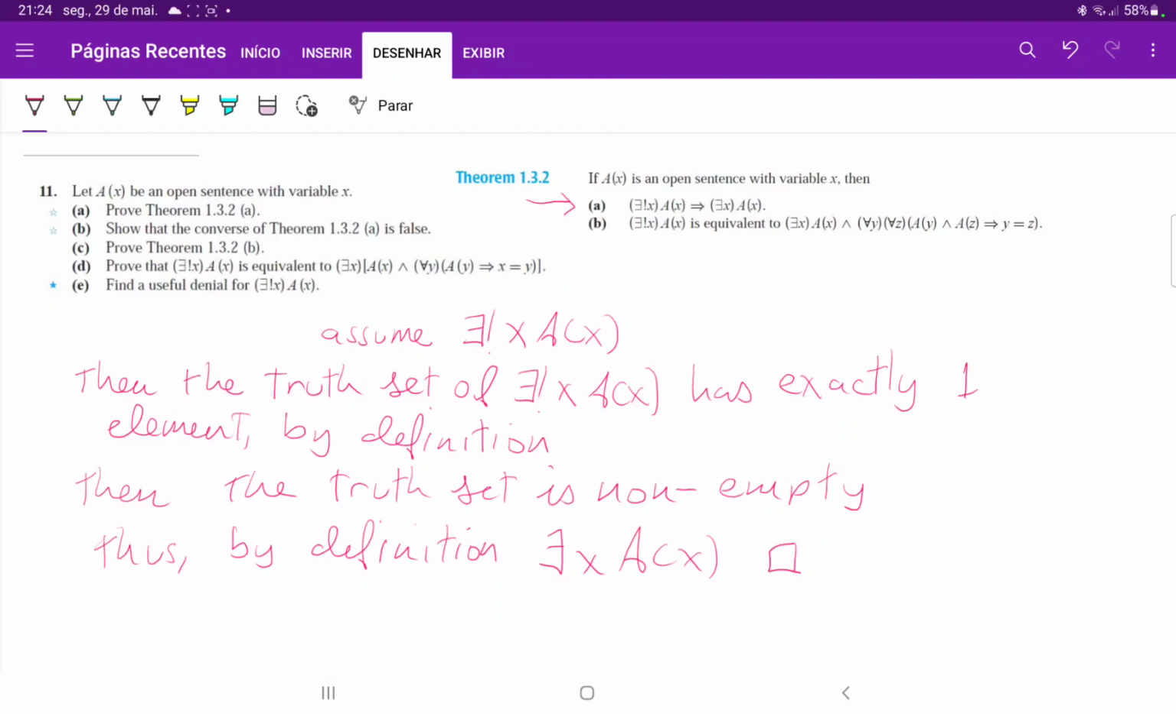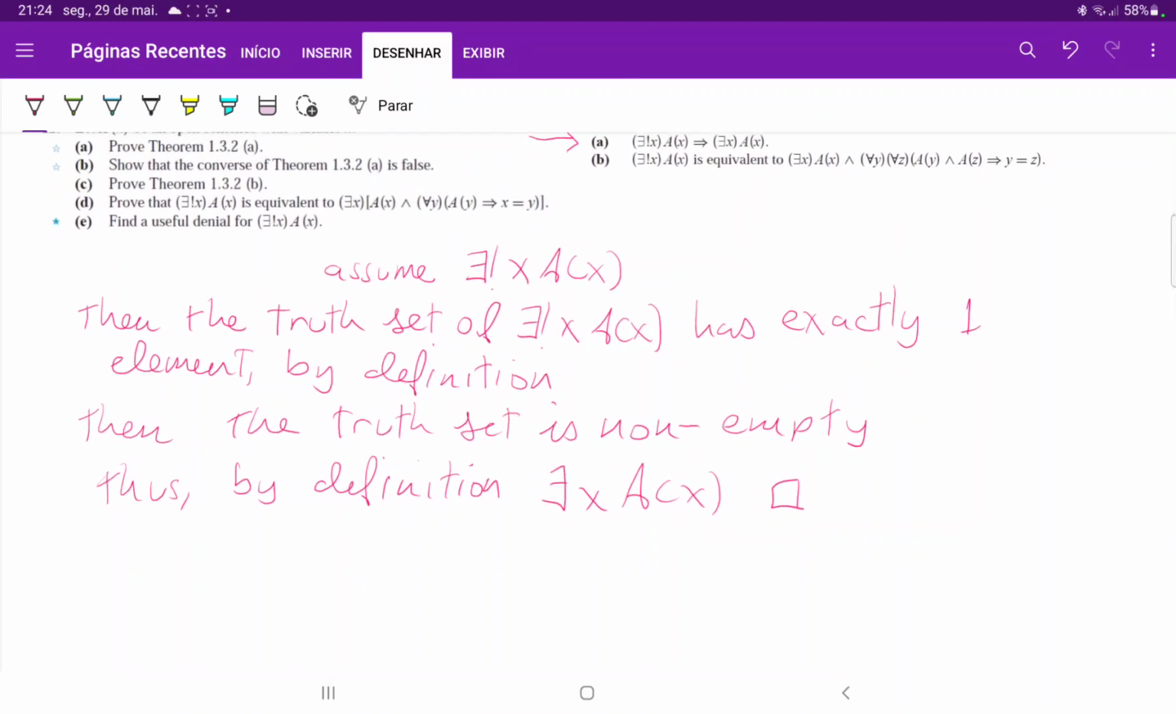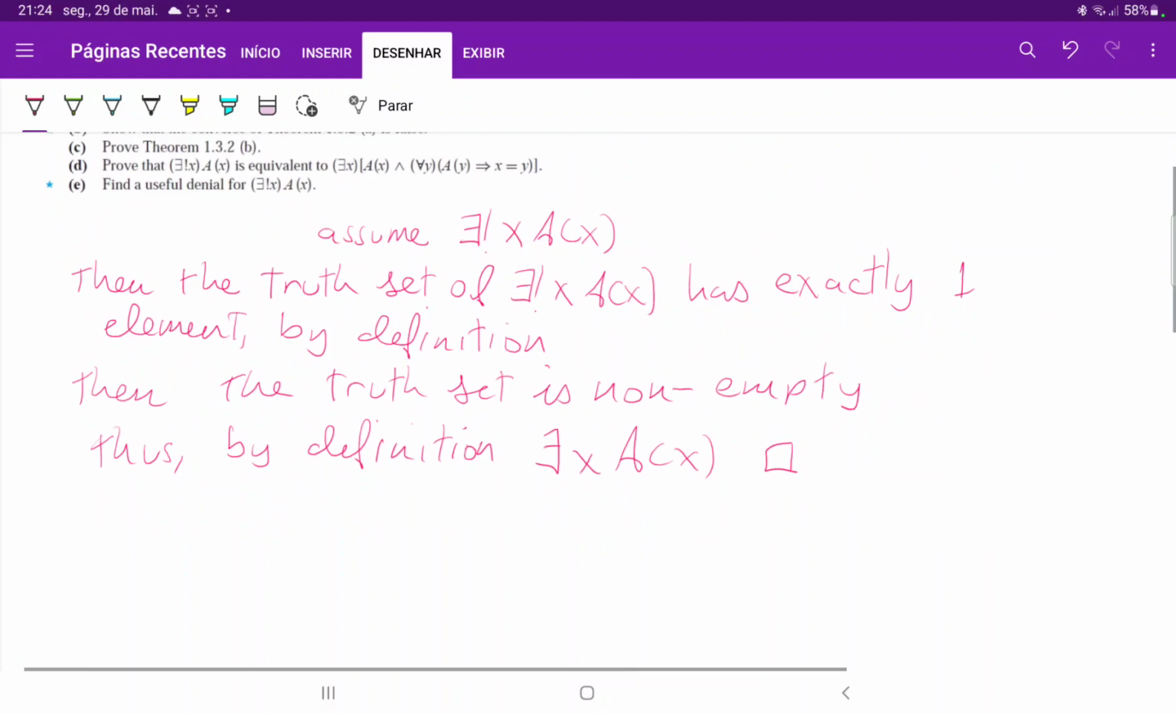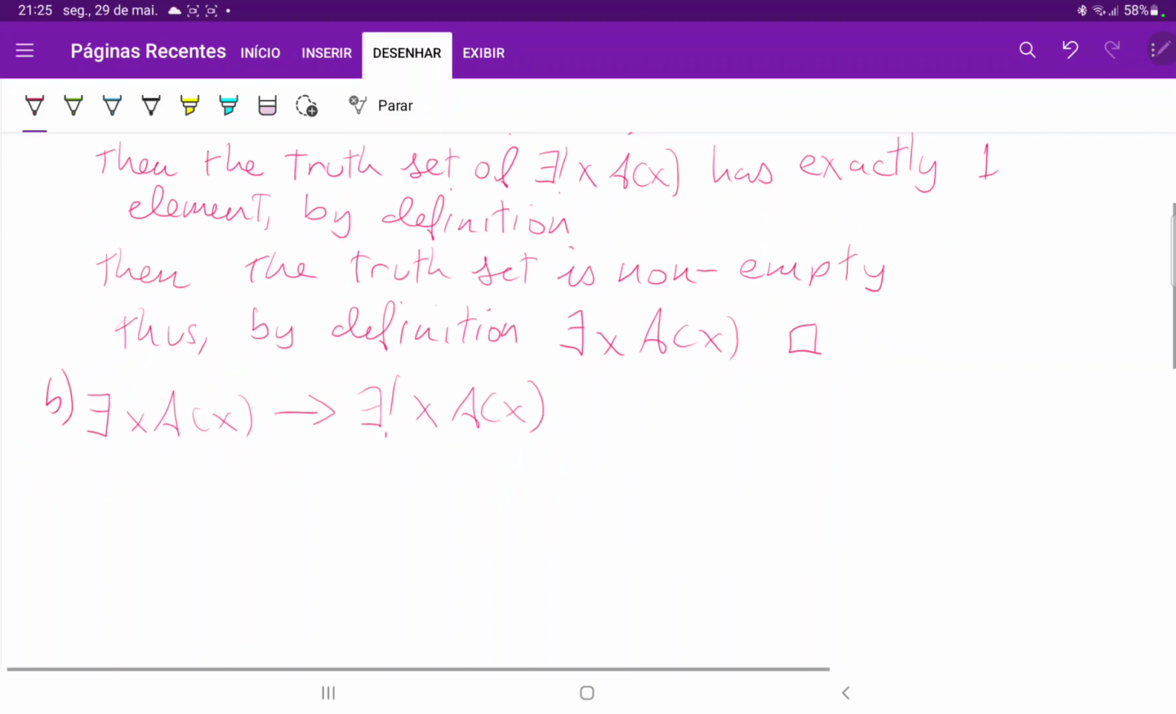And then for B, we want to show that the converse is false, right? So let's change this around. The converse is the existential. So this is our A, and let's do our B. So the converse is the existential of A of X. If it exists, then it implies that the element exists uniquely, right? So let's do this one.